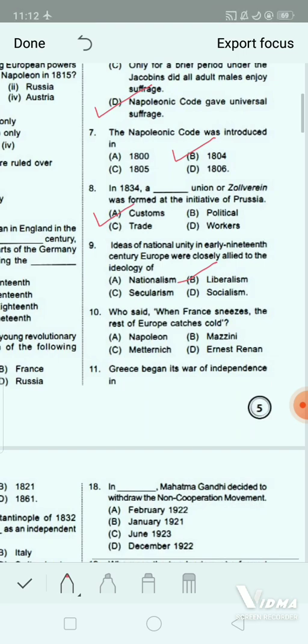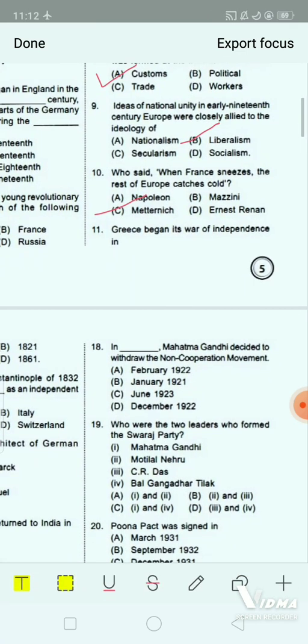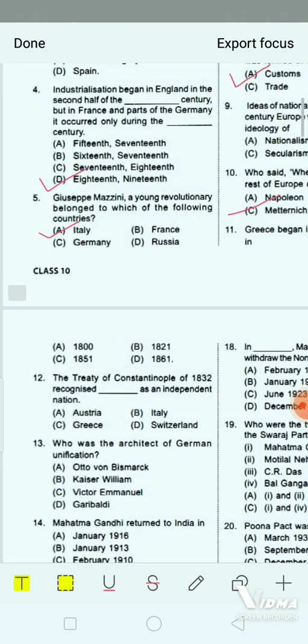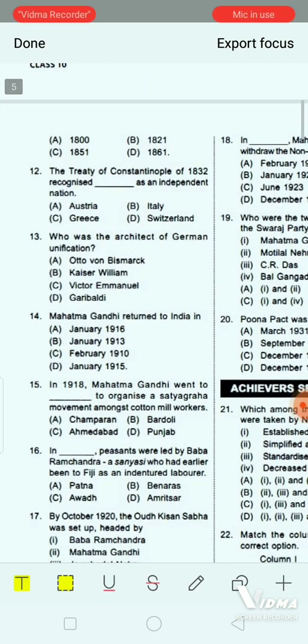Next question. Greece began its war of independence in the year dash. First option is 1800, second option is 1821, third option is option C, that is 1851, and the last option D is 1861.